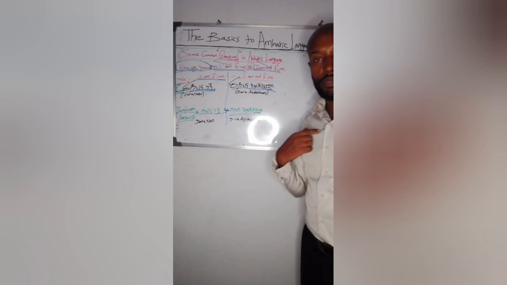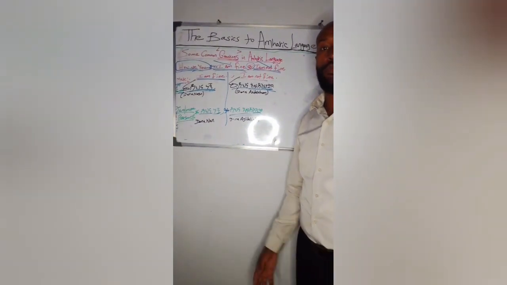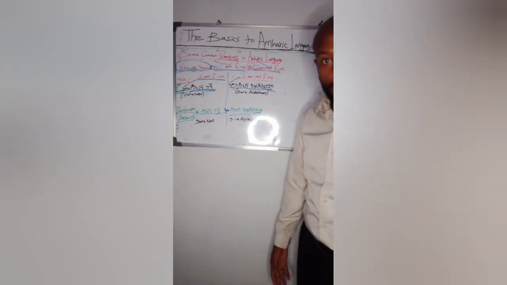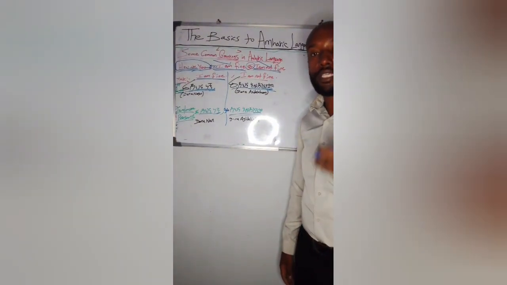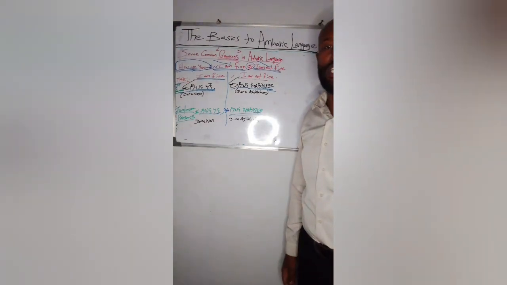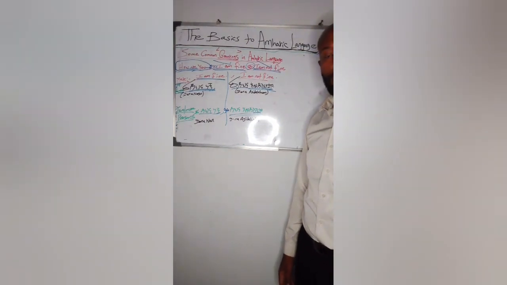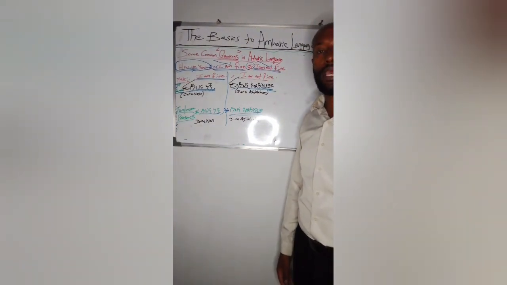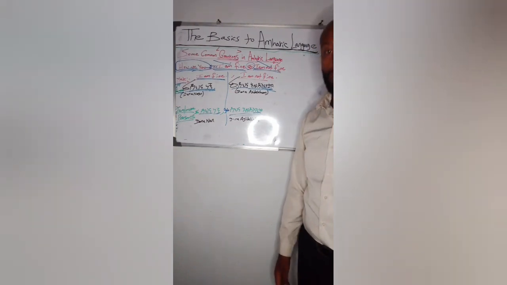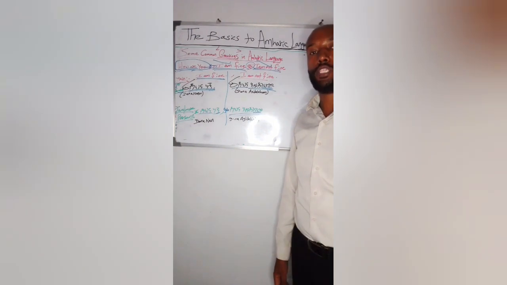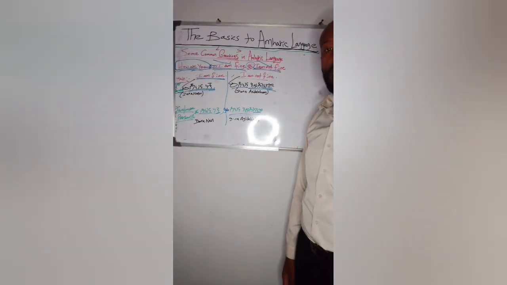For instance, you asked me how are you, which means ደህና ነህ? Then I respond, I am fine. When I respond by saying I am fine, the response in Amharic is ደህና ነኝ. If I am not fine, I will respond to you ደህና አይደለሁም. So when you say to me ደህና ነህ, or how are you, I will say I am fine, ደህና ነኝ, but if I am not fine, I will say ደህና አይደለሁም. Okay?